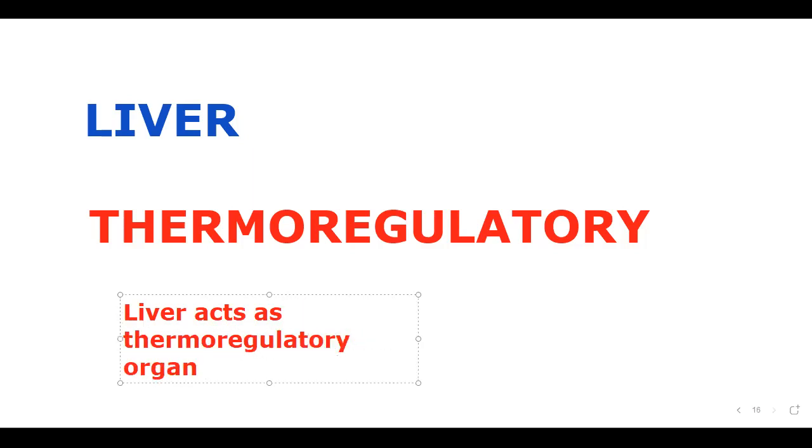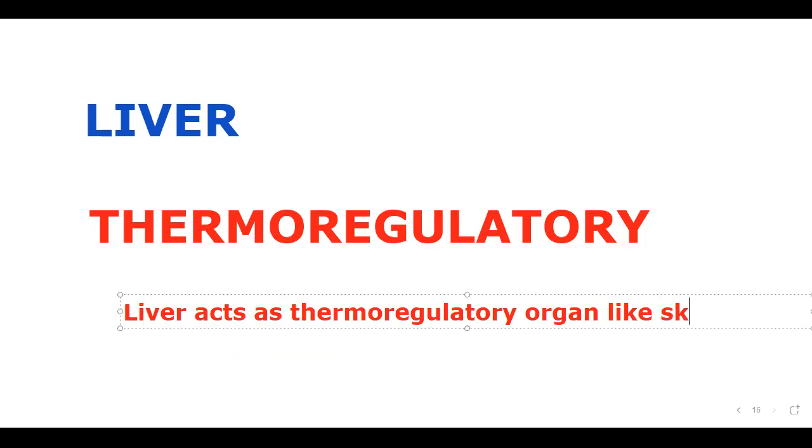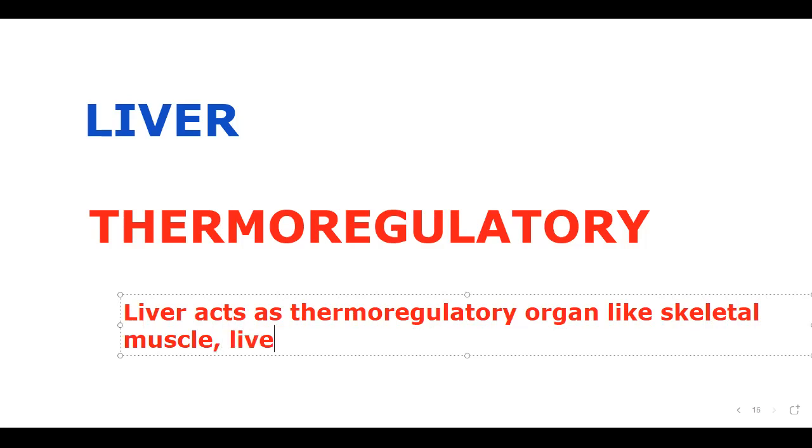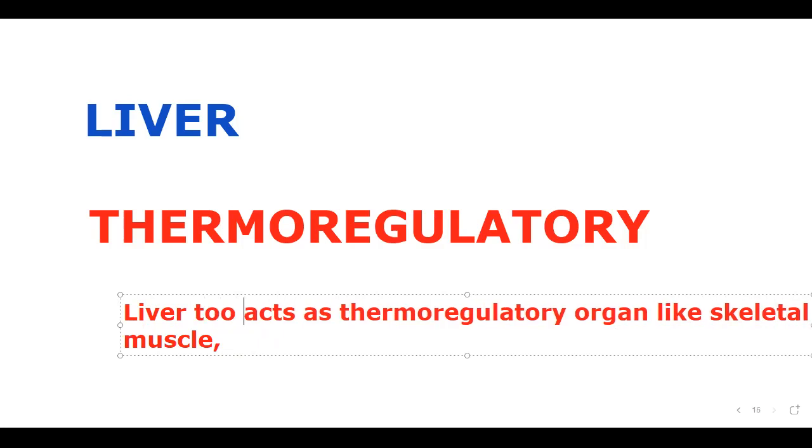So we have to remember that this activity is not only done by the liver, like skeletal muscle. Generally, we do shivering with muscles only. So, like skeletal muscle, liver too acts as a thermoregulatory organ. That means it takes part in the production of temperature.